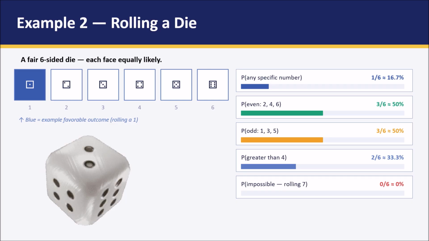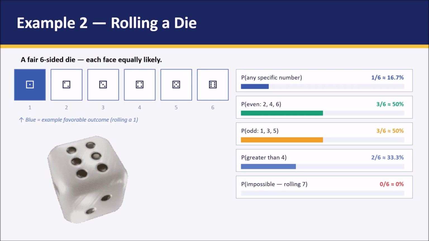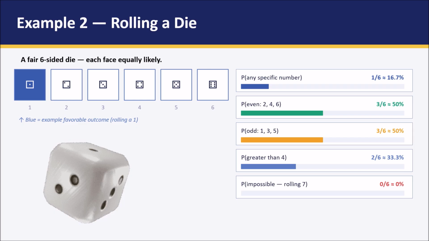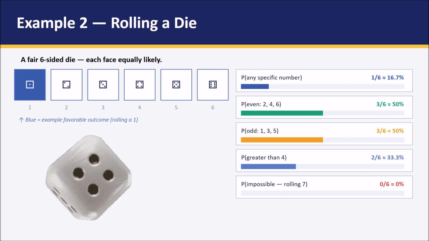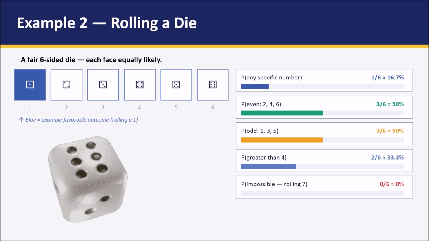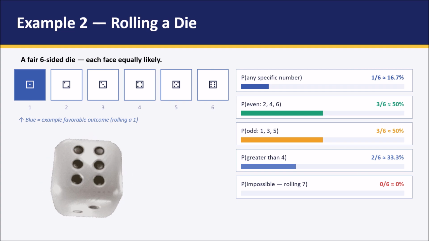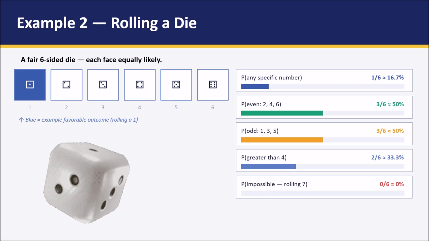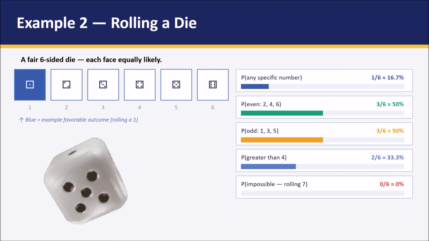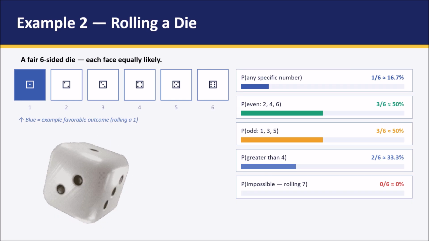Now moving towards another scenario, the probability of getting an even number or an odd number. As we know, the die has the numbers from 1 to 6. Out of the numbers 1 to 6, we have 3 odd numbers, which are 1, 3 and 5, and we also have 3 even numbers, which are 2, 4 and 6. Which means the probability of getting any odd number is 3 out of 6, or 50%. Similarly, the probability of getting an even number is also 3 out of 6, which is a 50% chance.